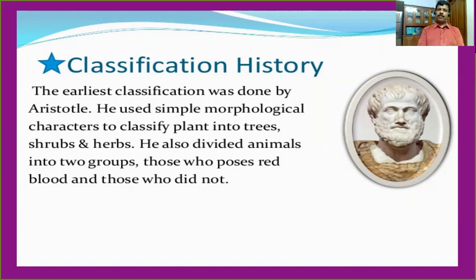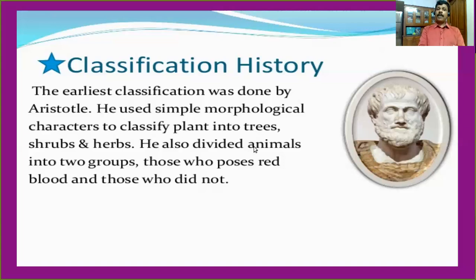You are very familiar. What is the meaning of herbs? Herbs means very small plants which can complete their life cycle within one season or a maximum of 1 year. When you consider shrubs, you are very familiar, they can complete their life cycle within 2 seasons or 2 years. Trees can complete their life cycle in so many years.